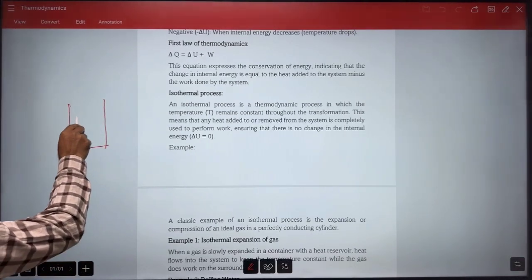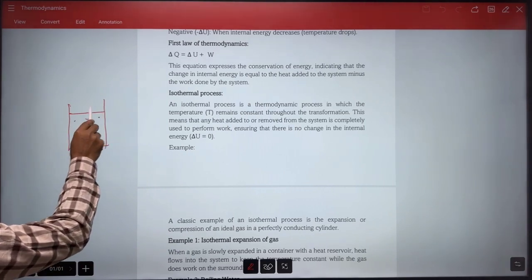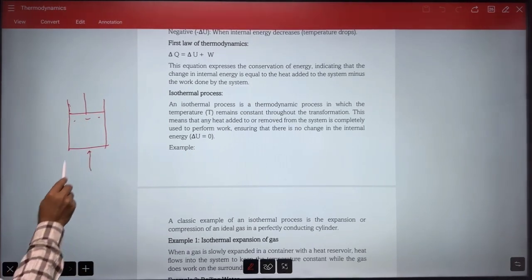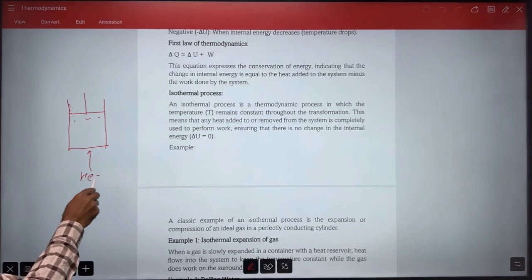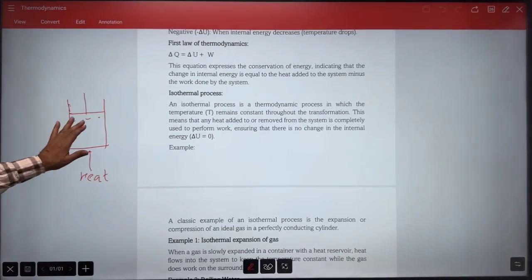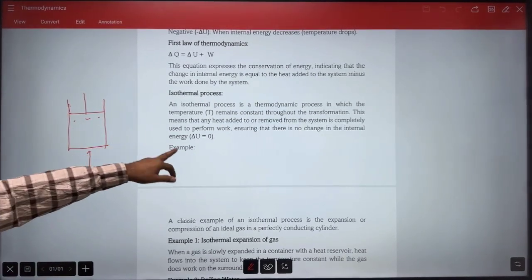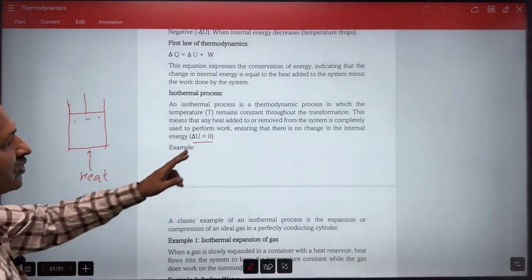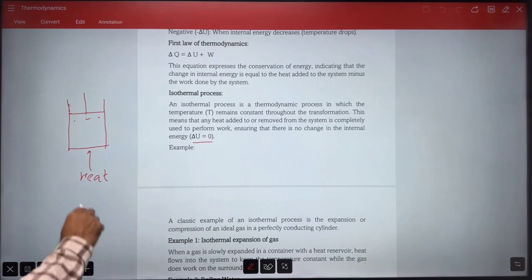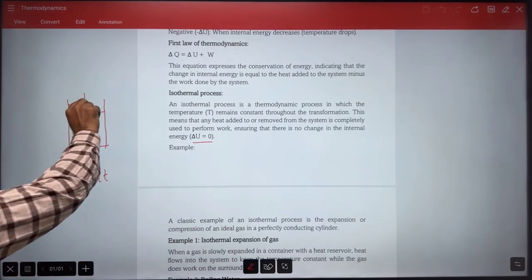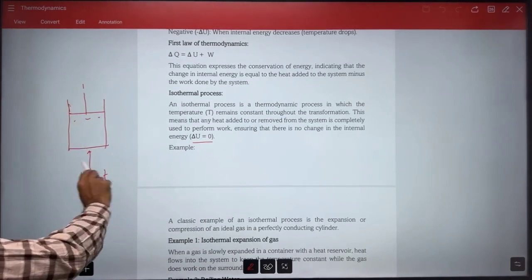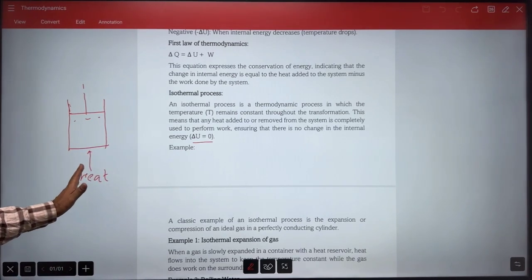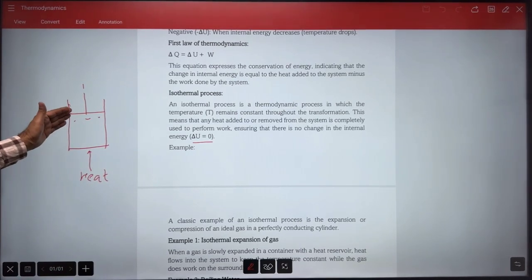Suppose there is some gas in it. This is a piston which is movable. Suppose you provide heat from here. So what happens? Temperature will rise. But here the condition is that the process should be isothermal. Isothermal means delta U should be 0. So what can we do? If we pull the piston, then temperature will not increase, because the energy supplied from outside will be used in doing work.